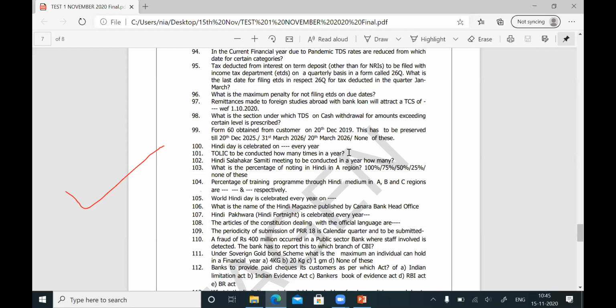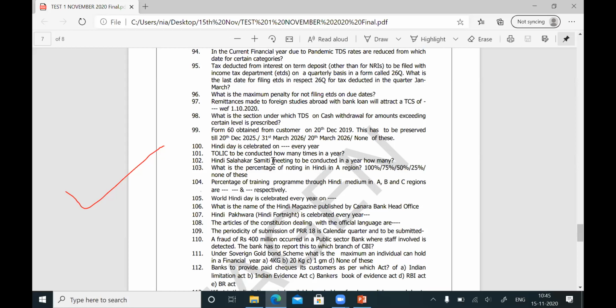That question they will ask. For 1 to 2 marks, they will ask how many times you conduct, and you will write 2 times. For 3 to 4 marks, they will ask what is the gap between two TOLIC meetings. Then the gap should not be more than 6 months. If you conduct in January, you have to conduct the next before June. Two TOLIC meetings are sufficient in a year.